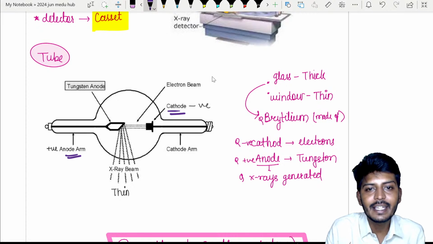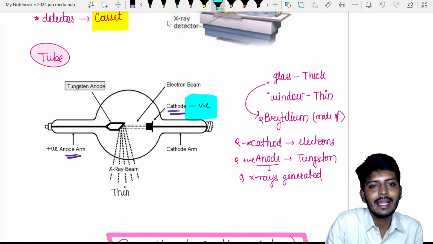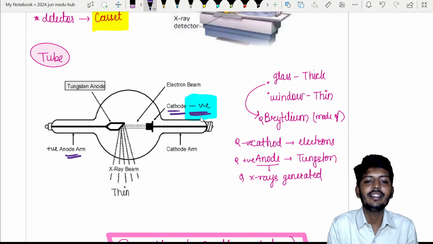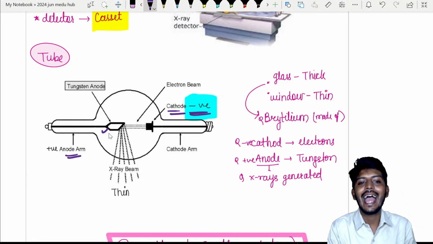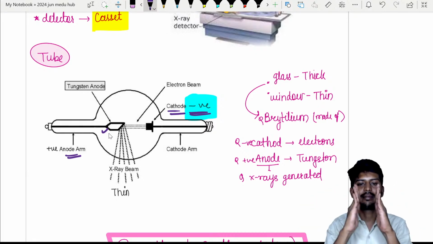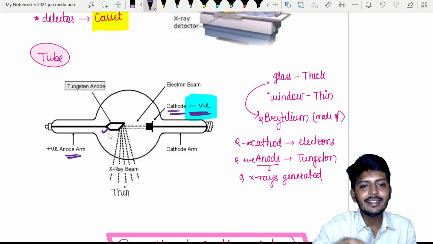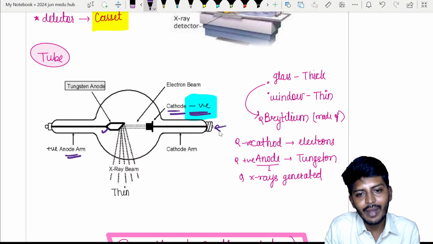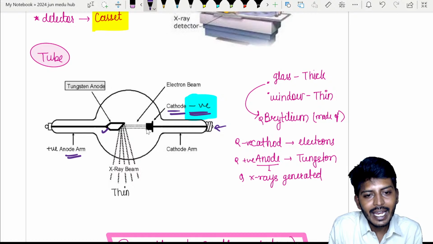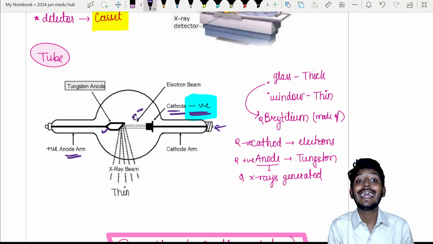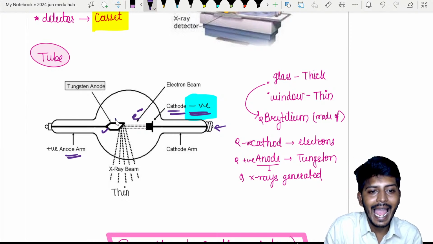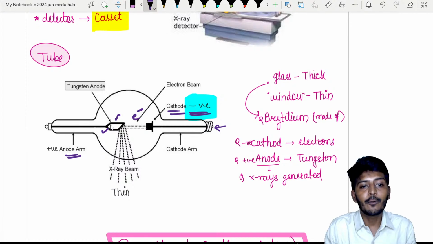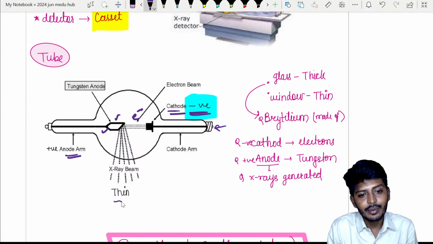The cathode arm is basically a negatively charged electrode, and on the other side we will have an anode. So there are two things placed like this, one against each other. Cathode, anode, both of them are sitting there. Now, from this cathode, what will happen, my dear students? Whenever I give electricity to the cathode, electrons will start to come out. The electrons which come out from the cathode will go and fall upon your anode. From the anode, X-rays will start to come out.